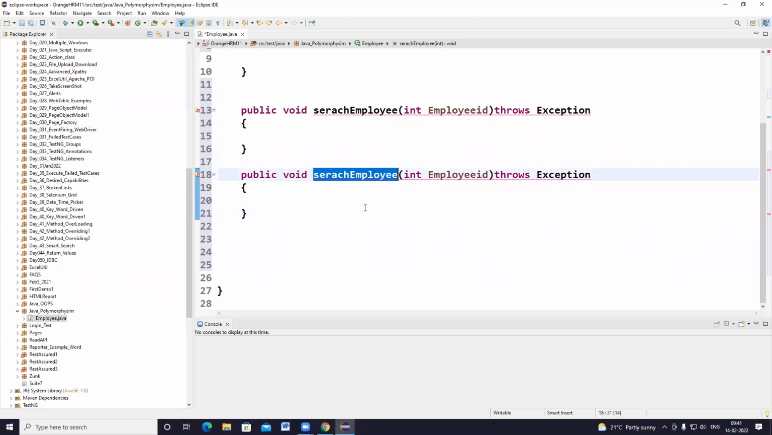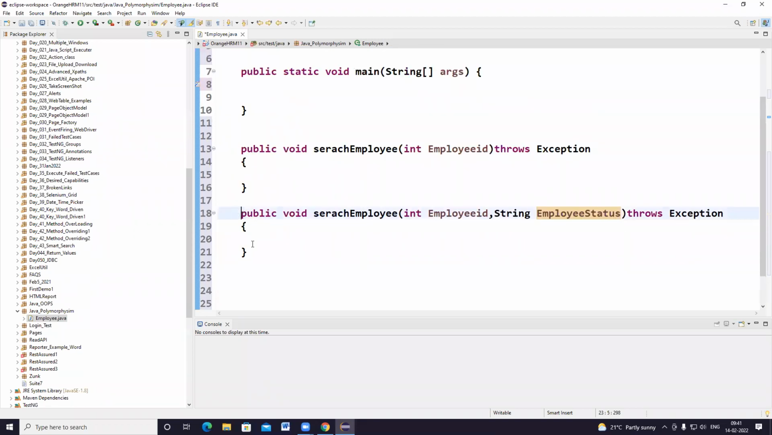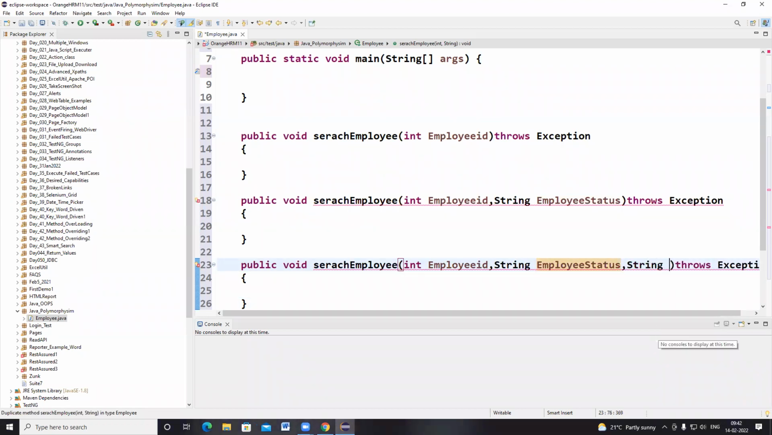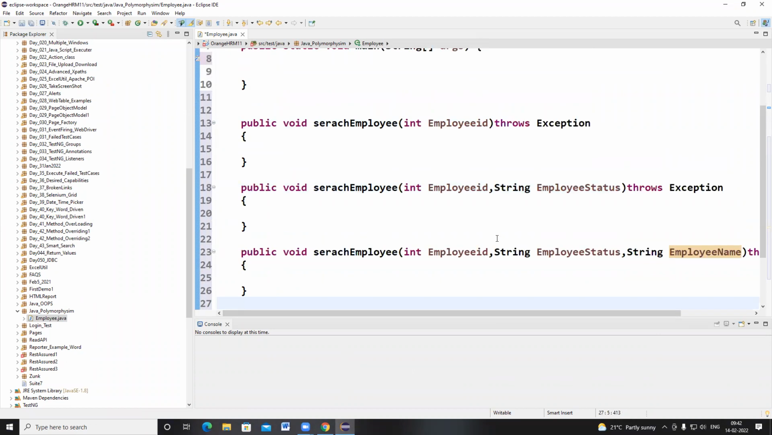I'm not changing the method name, but I'm going to add one more input argument: String employeeStatus. Like this, I can write one more method with different input arguments. Like this also: employeeStatus and String employeeName. So I have written three methods with the same name.